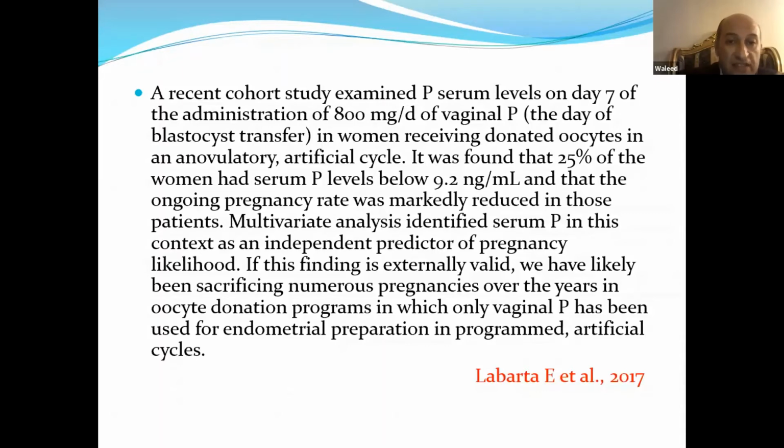If this finding is externally valid, we have likely been sacrificing numerous pregnancies over the years in oocyte donation programs in which only vaginal progesterone has been used for endometrial preparation in programmed artificial cycles.